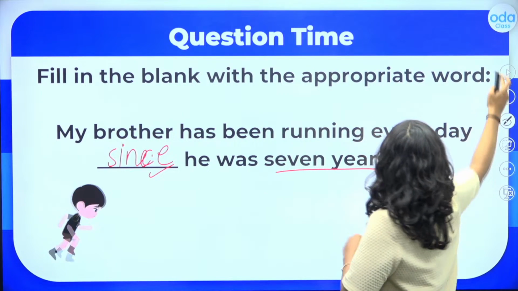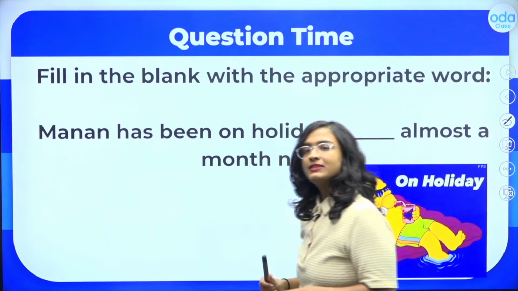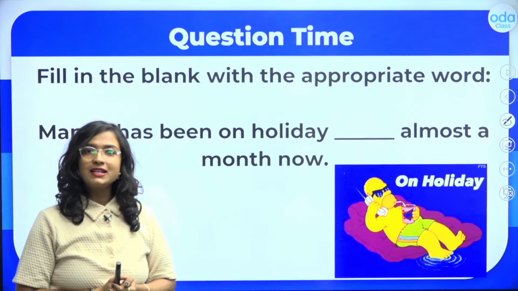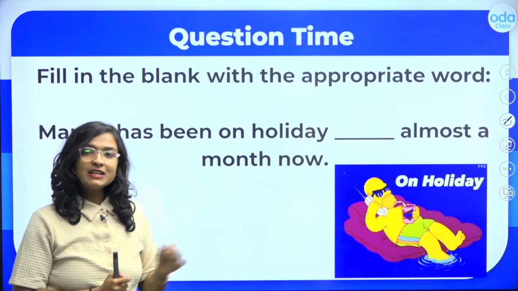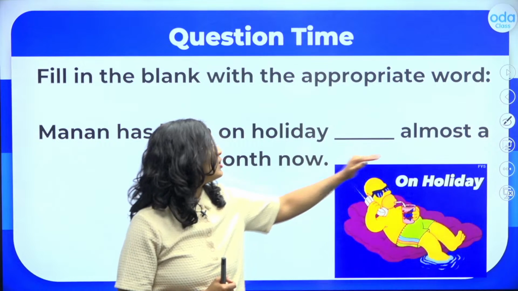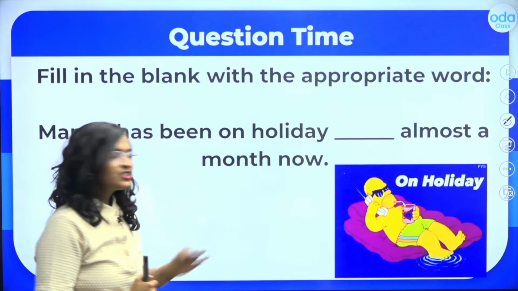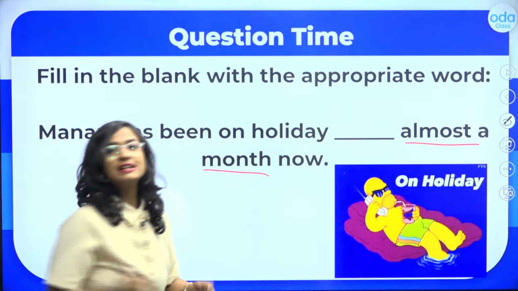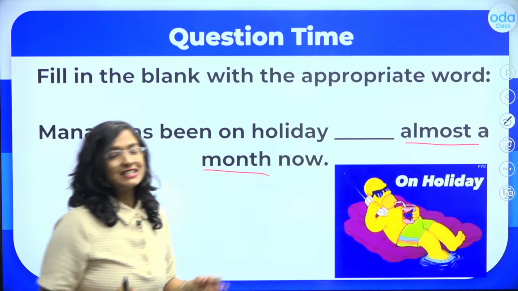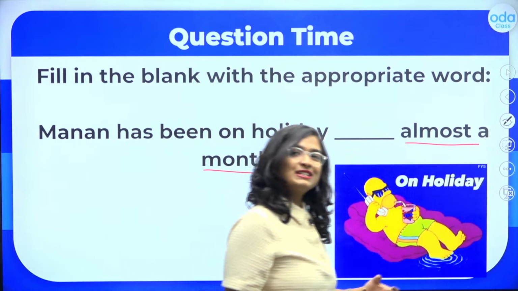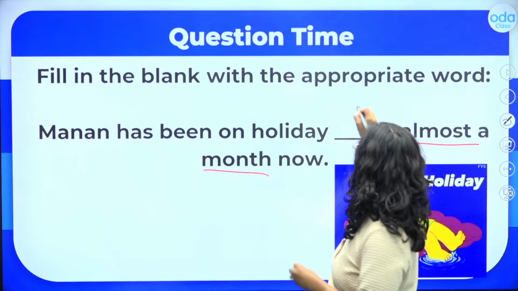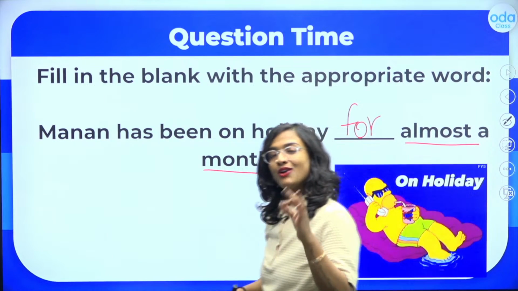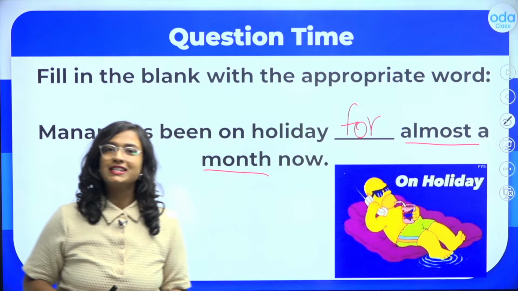Let's try one more question here, students. Manan has been on holiday, blank, almost a month now. Tell me, students, blank, almost a month now. Students, clearly, almost a month, this is a duration of time. It is a period of time. It is the quantity of time. That is why here we will use for. He has been on holiday for almost a month now.